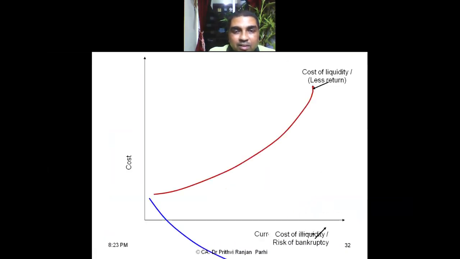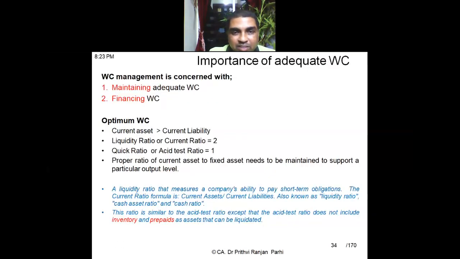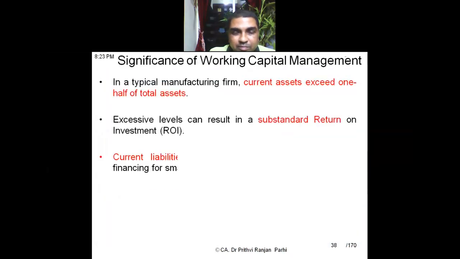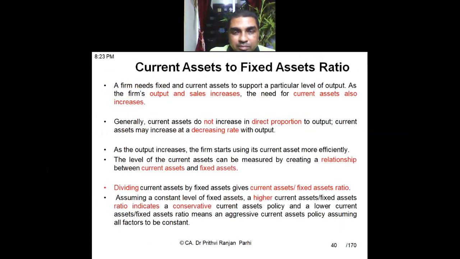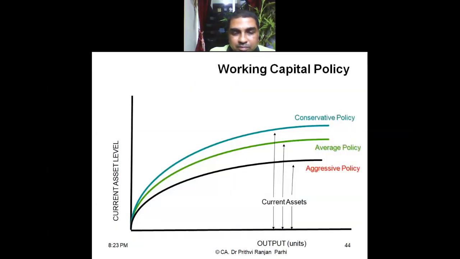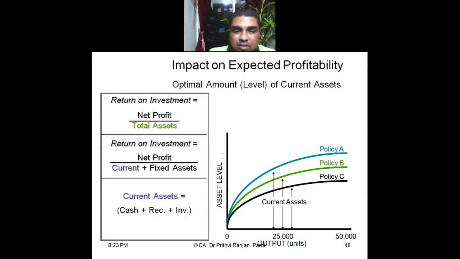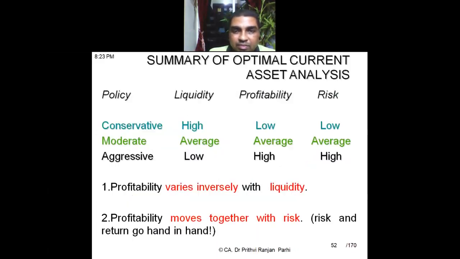Sir, one more doubt. Yeah, please tell me quickly. Sir, there is a line that when working capital is more, the fund has a cost. How can working capital be more, but the firm has a fund cost? Where is it written?